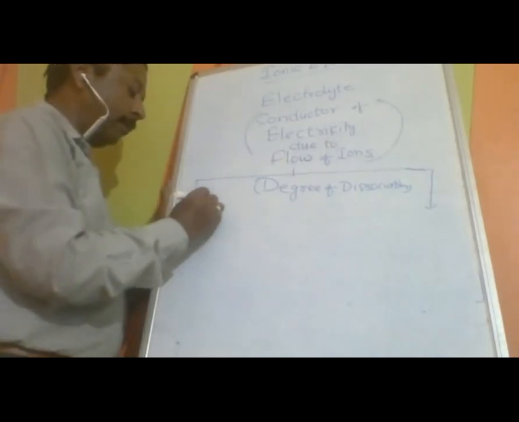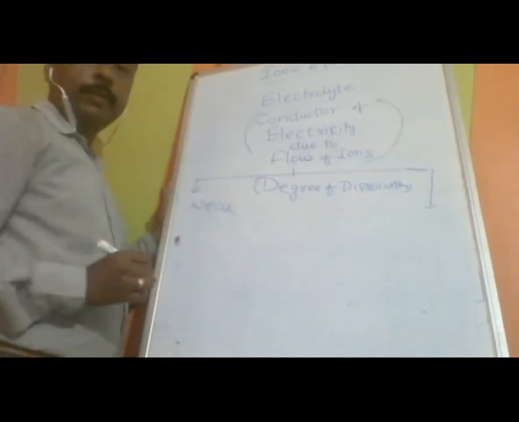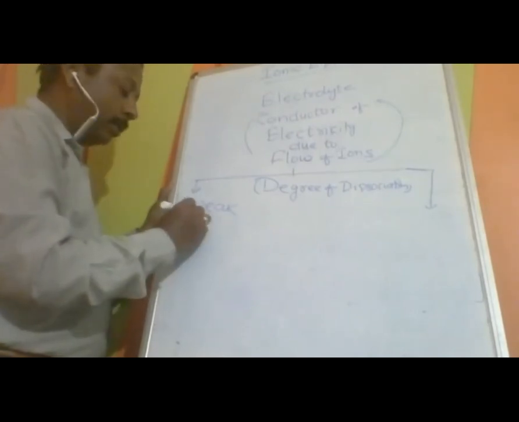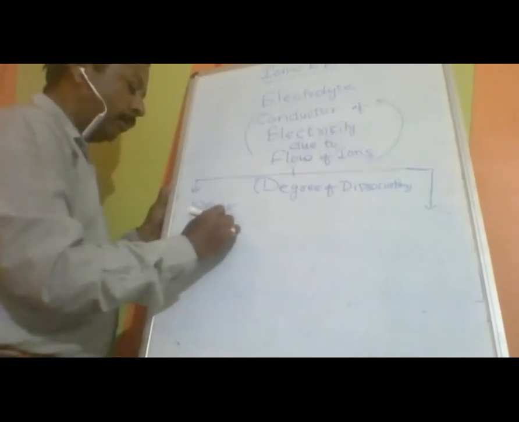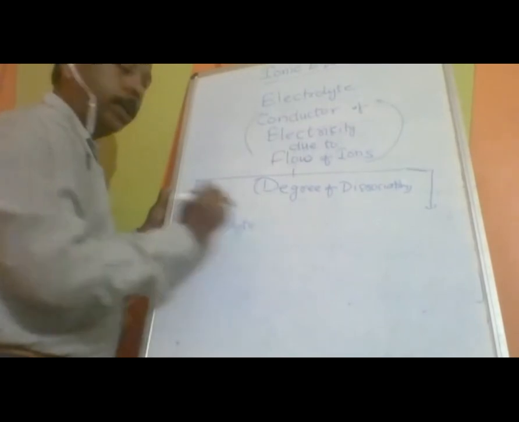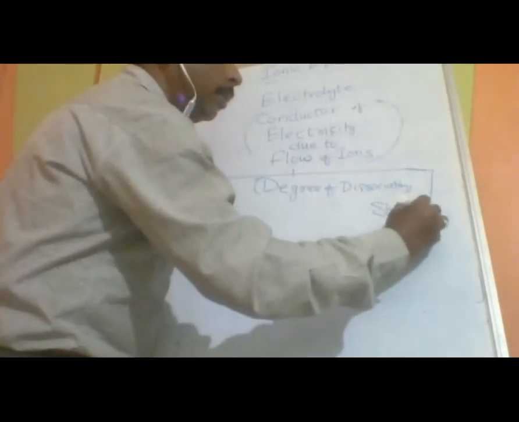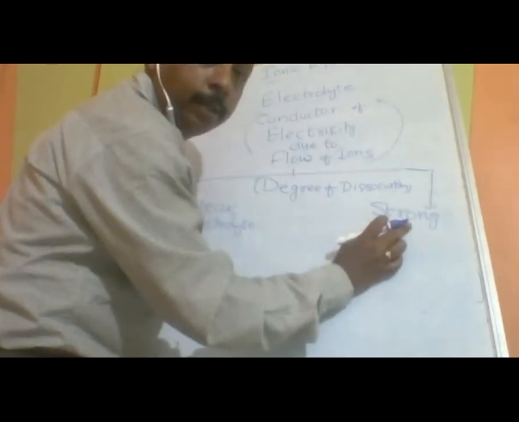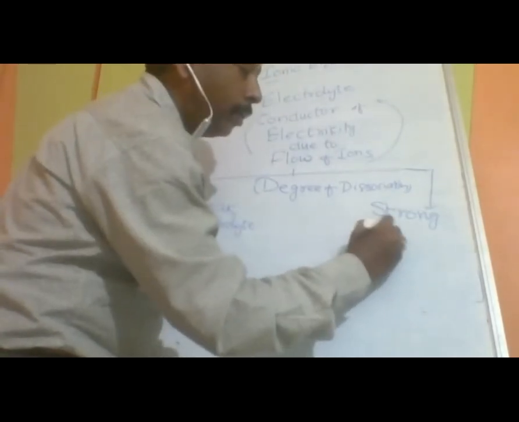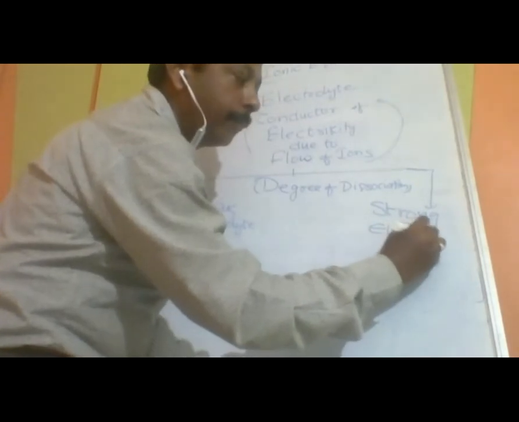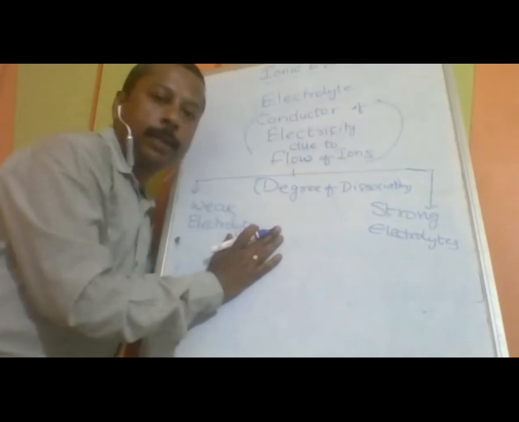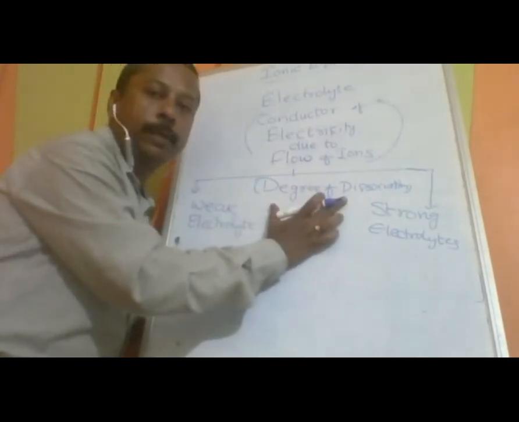The first one is called weak electrolyte, and the second one is called strong electrolyte. Electrolytes are divided into two types based on the degree of dissociation.